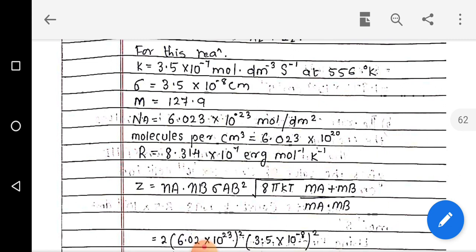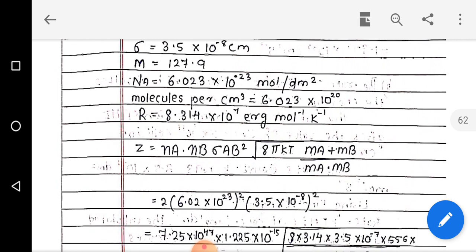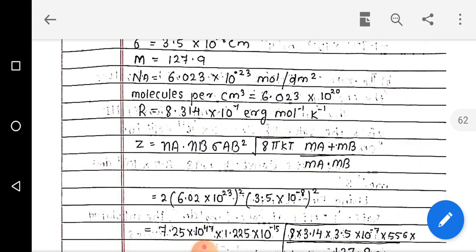The temperature is also given. The value of K is also given. K is the Boltzmann constant, and sigma is 3.5 into 10 to the power minus 8 centimeter. M is the mass. The total mass is given, that is 127.9. Not small, a big mass is given here.